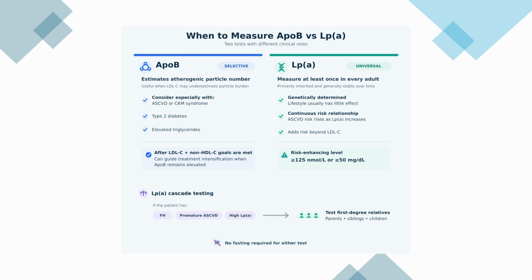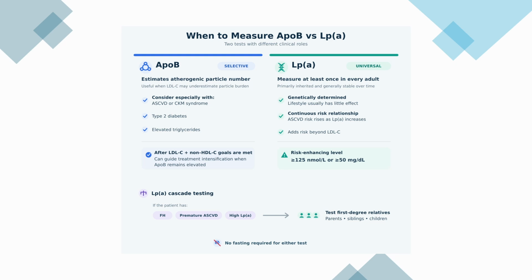Lp(a) concentration is mostly determined by genetics, and ASCVD risk increases continuously with higher Lp(a) concentrations and is independent of LDL cholesterol and other risk factors. Lp(a) remains similar over time with lifestyle factors having little effect on their levels, which is why the guidelines recommend measuring it at least once in every adult to assess ASCVD risk.